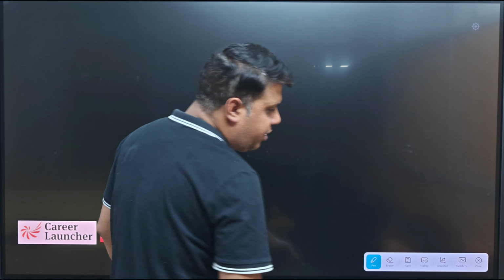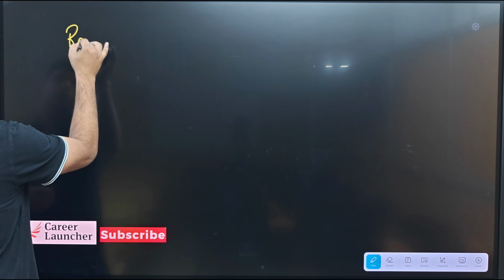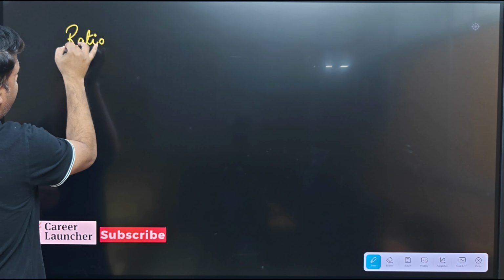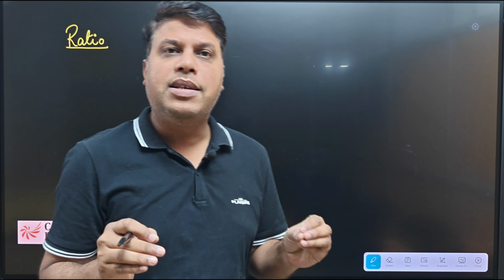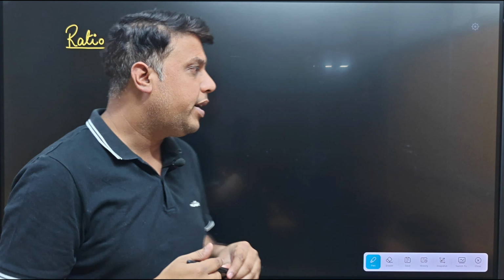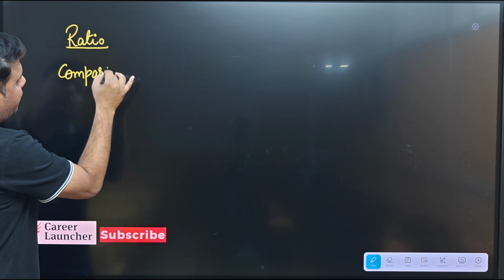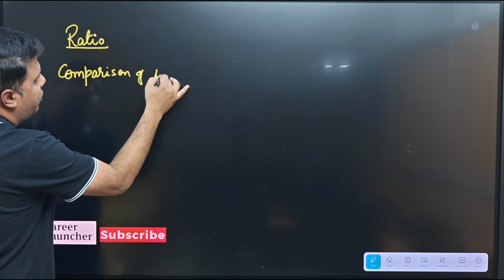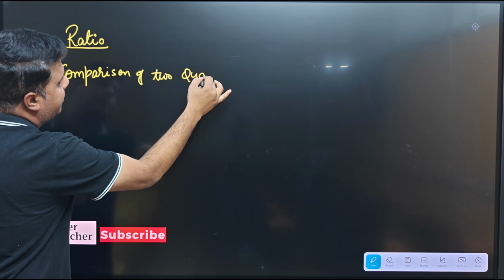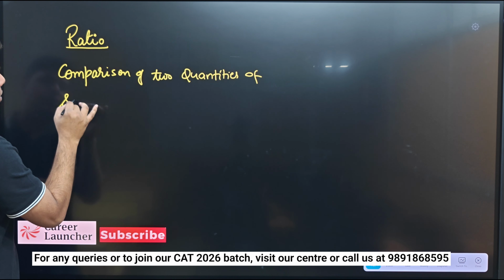So first question that can be asked, what is ratio actually, right? Ratio का simple सा मतलब है comparison of two quantities of same unit.